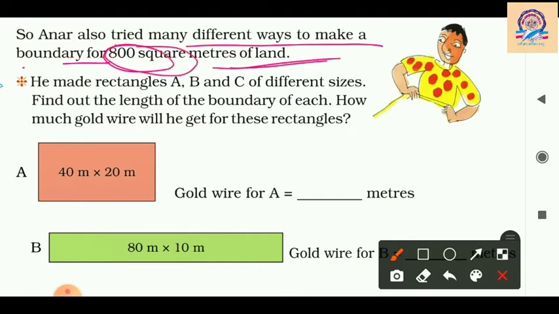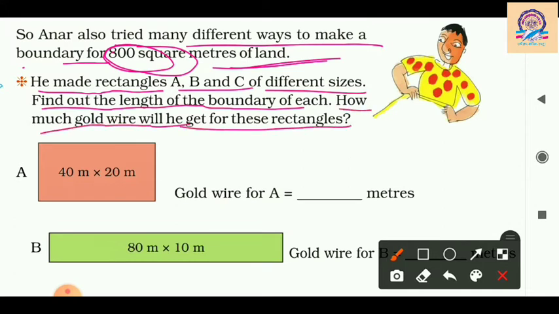So let's see which type of boundary he is making. He had made rectangles A, B and C of different sizes. Find out the length of the boundary, means perimeter of his sides. How much gold wire will he get for these rectangles?